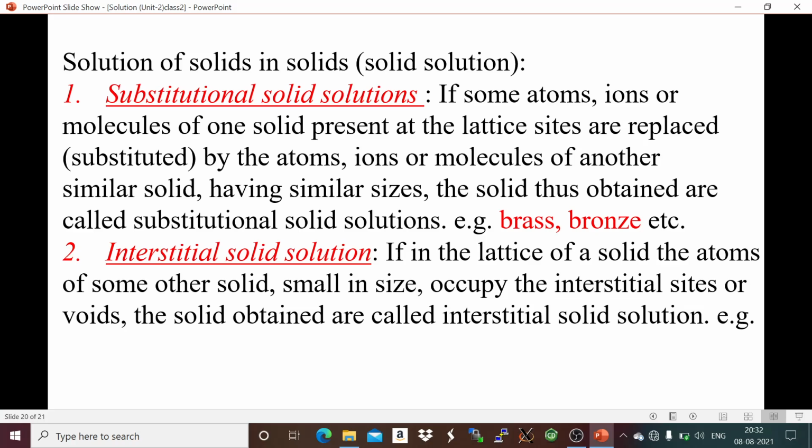In substitutional, the lattice site is replaced by another atom of similar size. In interstitial, the voids in the lattice of a solid are occupied by small ions, small atoms. So it is known as an interstitial solid solution. For example, tungsten carbide. Okay.